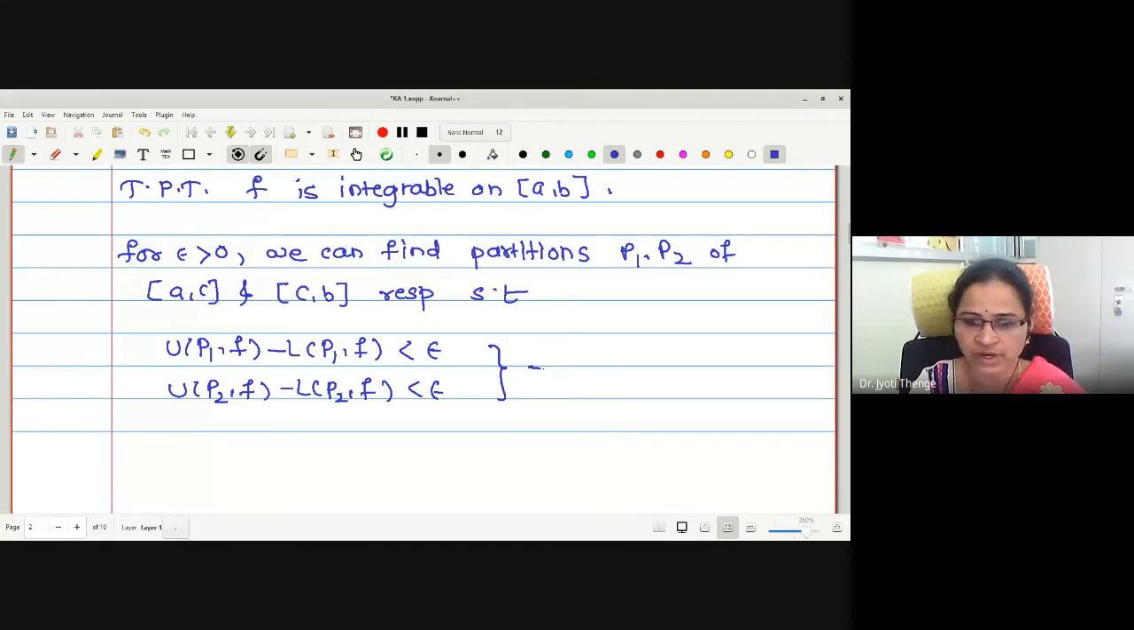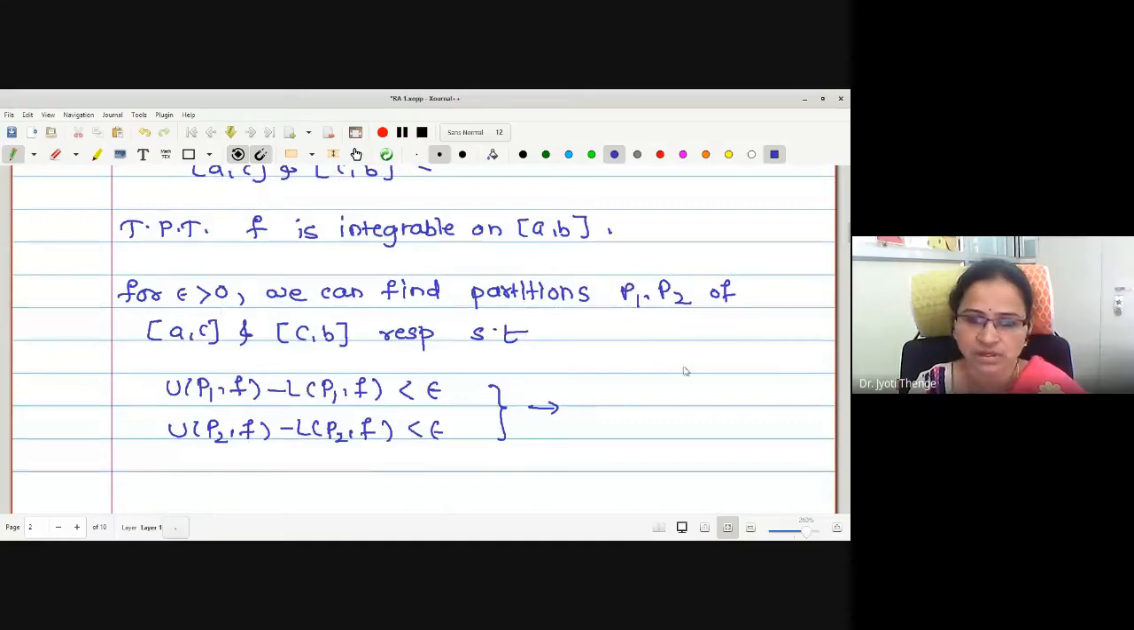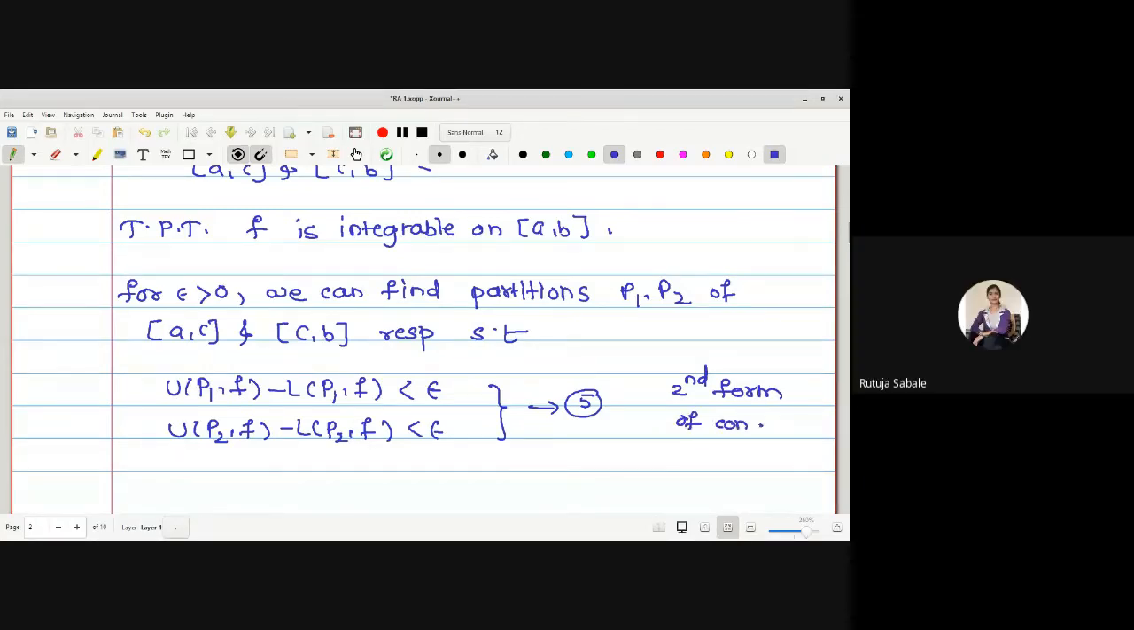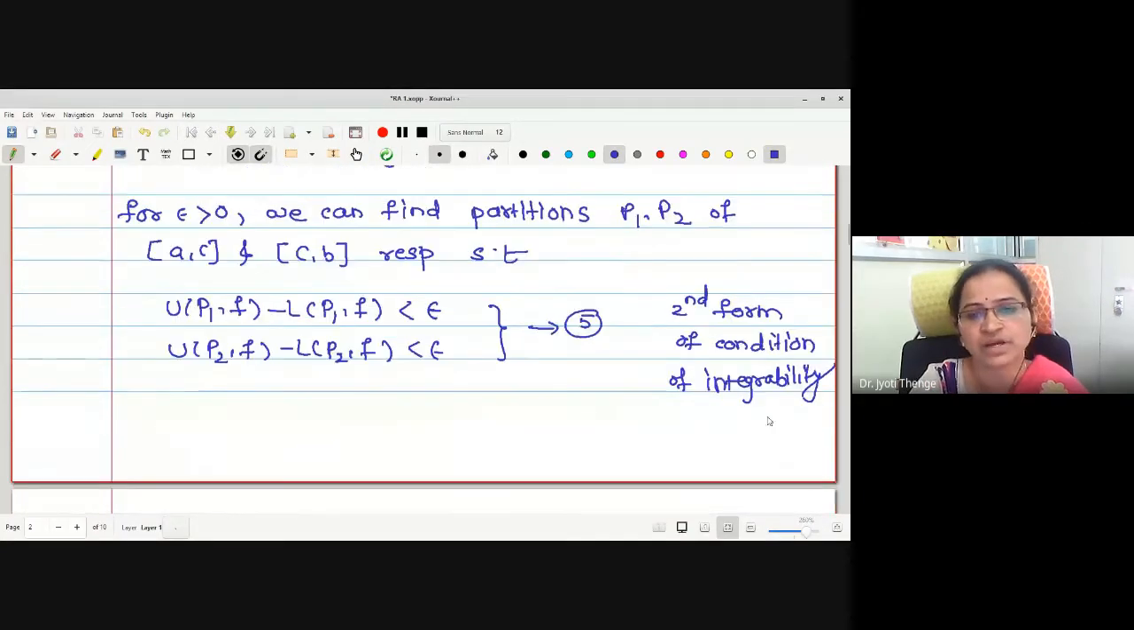Combinedly, let me call it as, what is the next number? 3, 4 we have used, I think. Let me write 5. And this is by the second form of condition of integrability. Second form of condition of integrability.